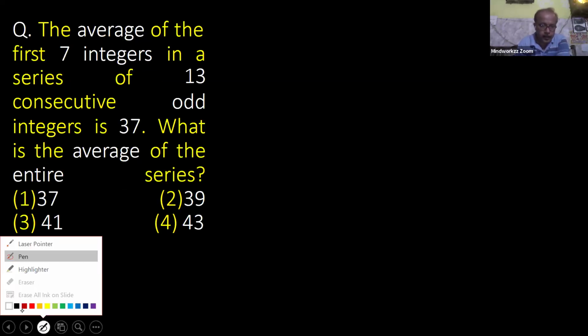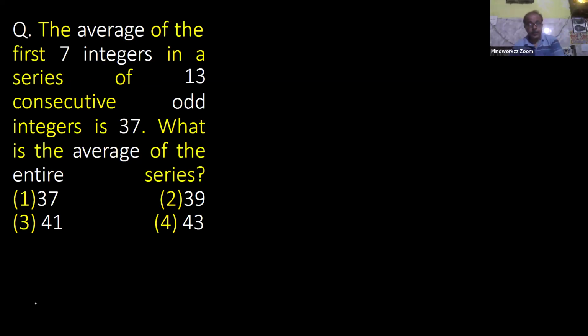Again, it's a repeated question. You know everyone how to deal for this question. Average of first 7 integers in a series of 13 consecutive odd integers is 37. What is the average of entire series?